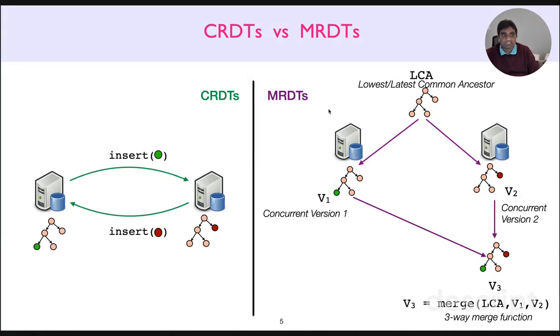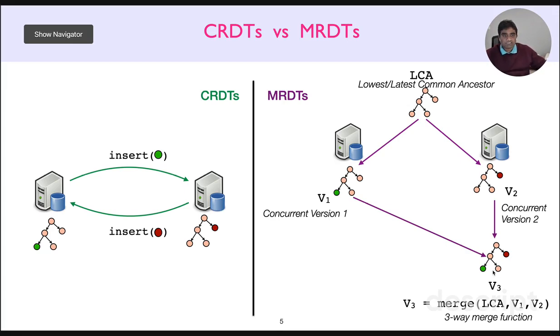The second approach is state-based replication, where we let concurrent versions of the state evolve independently from a single common ancestor version, which are then merged into a single convergent version, right? So to be amenable for this approach, a data type has to define a three-way merge function to merge concurrent versions of the state in presence of their lowest or latest common ancestor, called LCA, into a single convergent version, right?